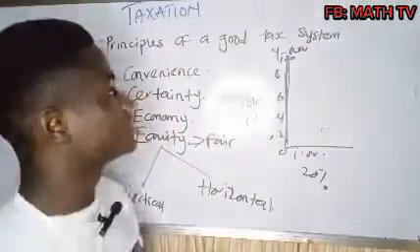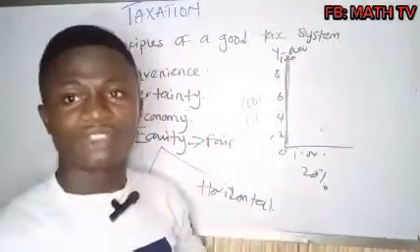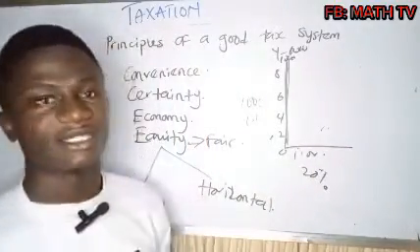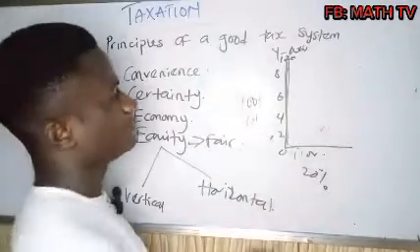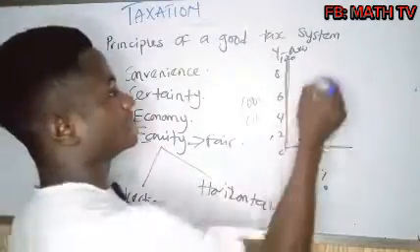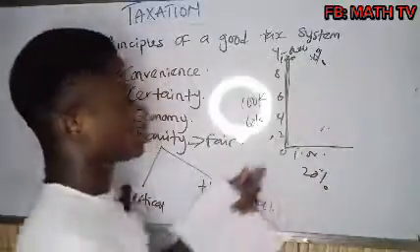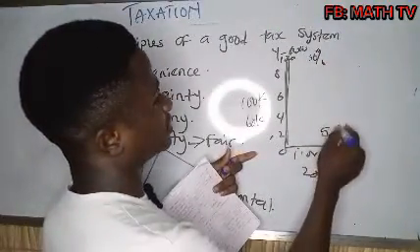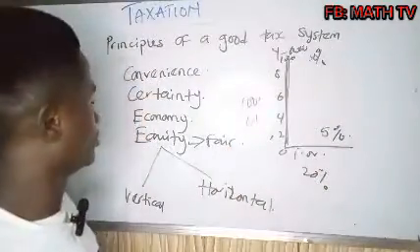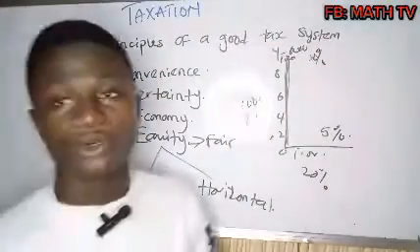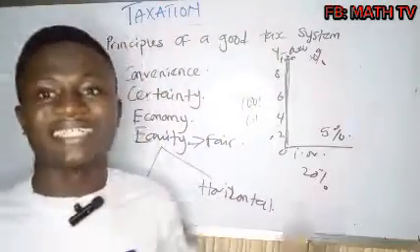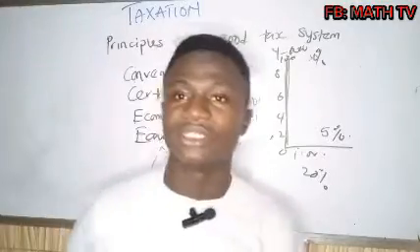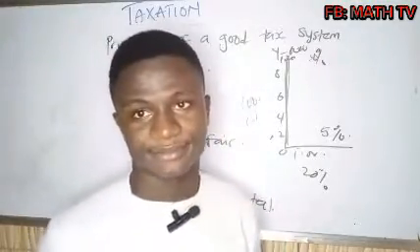It is telling us that those that are receiving higher income should pay more, and those that are receiving lesser income should pay less. So, for example, the person that is receiving 100,000 might pay a 30% tax, while this one that is receiving 20,000 might just pay 5% tax. So that is what vertical equity is trying to tell us, that for us to be fair, we don't need to charge everybody the same rate. No, that is very wrong. We need to charge them according to the salary they earn.